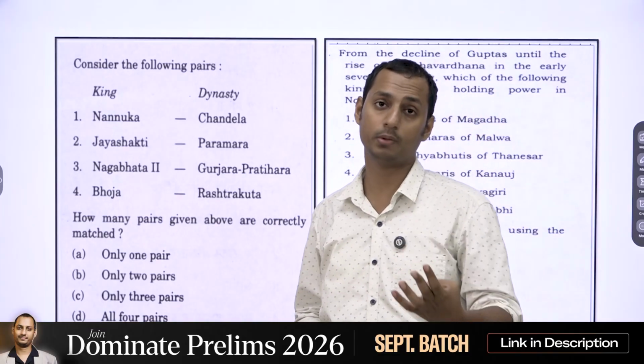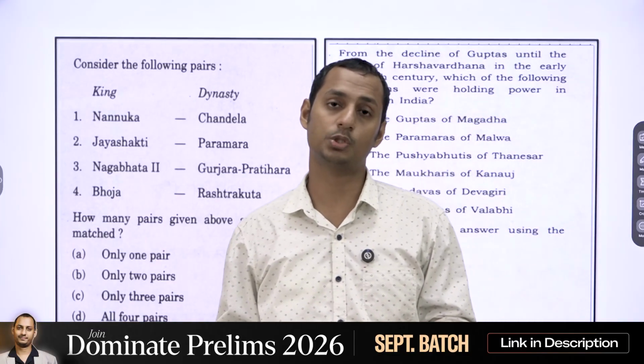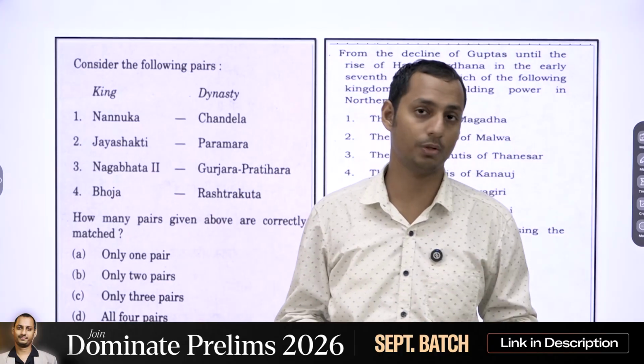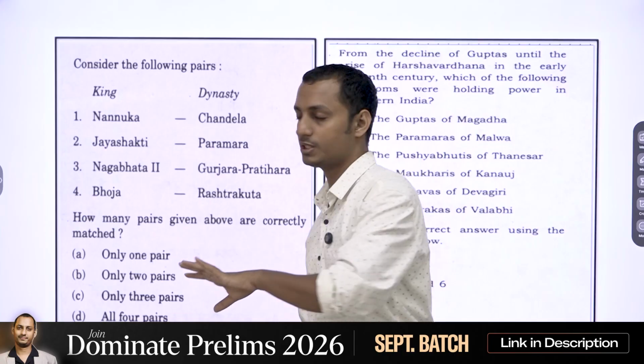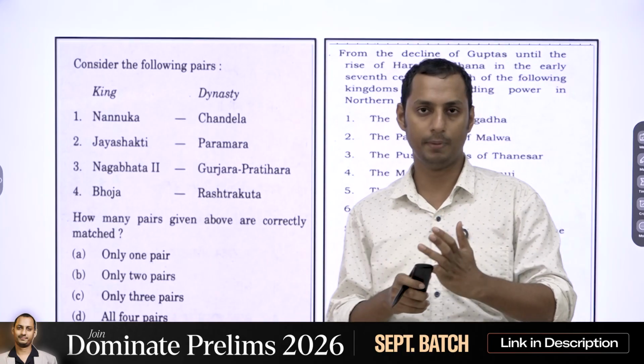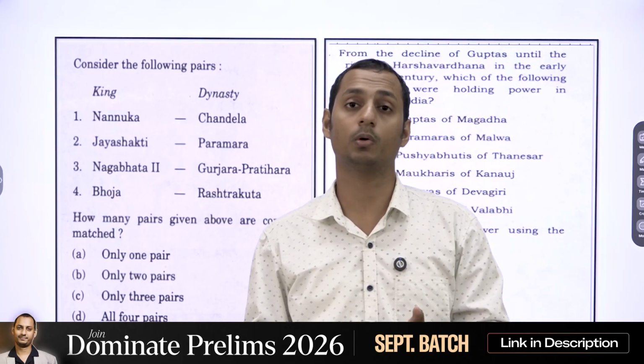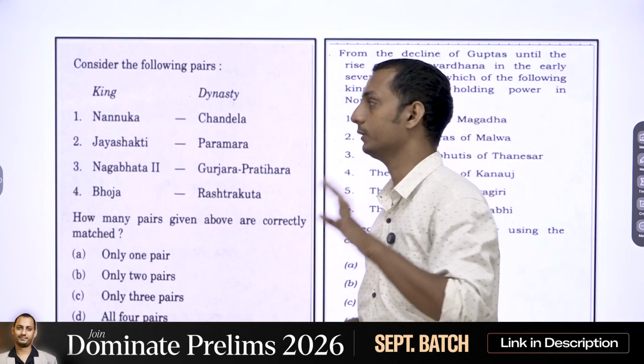So in case of the most important dynasties, let's say Mughal, Delhi Sultanate, Chola, Vijayanagara, dive deeper with respect to society, economy, administration, and also land revenue. With respect to all the other dynasties, what do you need to know? You need to know about the time period. You need to have a chronological order regarding the same. Also focus on the important rulers and the kings with respect to all the other dynasties.